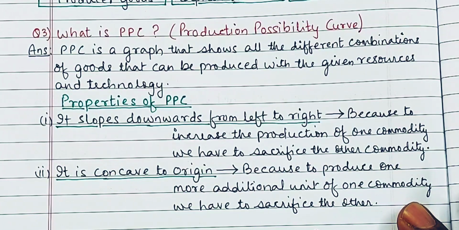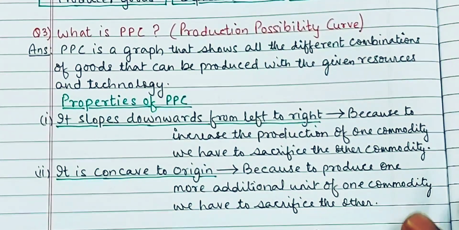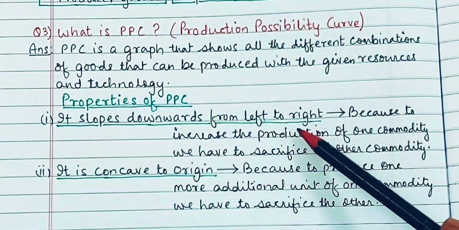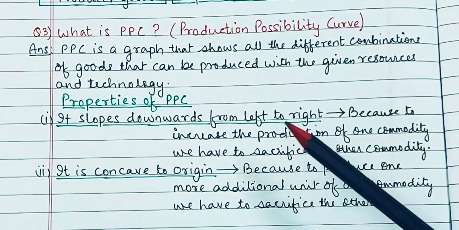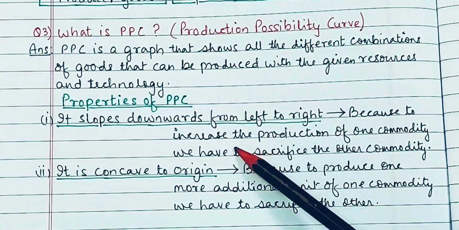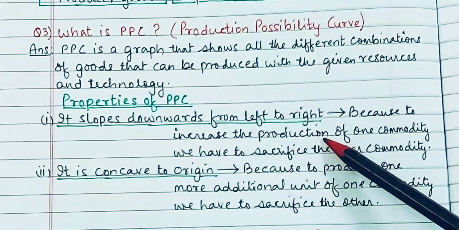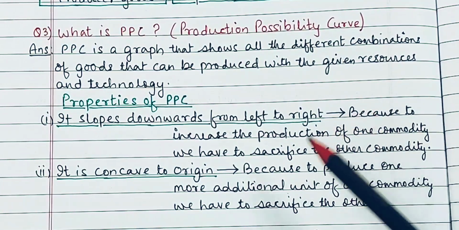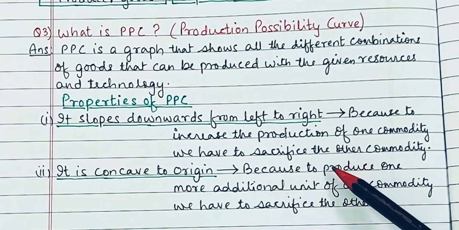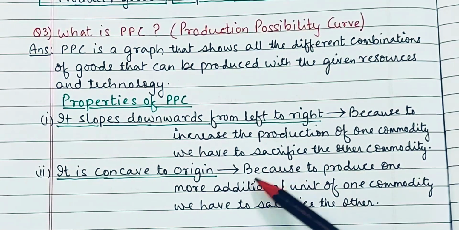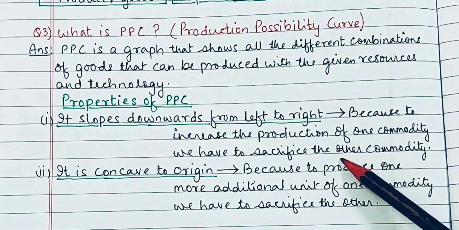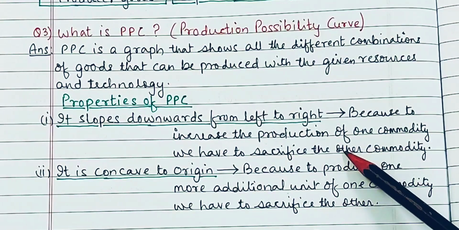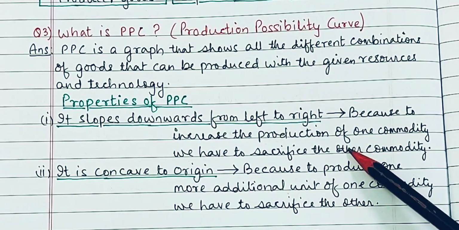Let's move on to its properties. What are its basic properties? Again a very important question. First, the PPC curve always slopes downward from left to right. Why does it slope downward? Because to increase the production of one commodity, we have to sacrifice the other commodity. You cannot gain unless someone loses for you. So that is the principle.